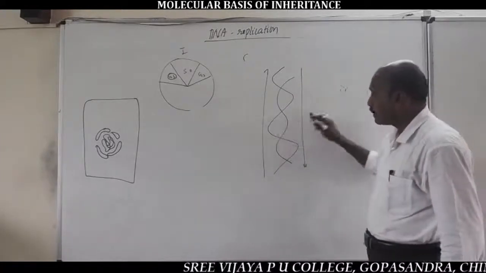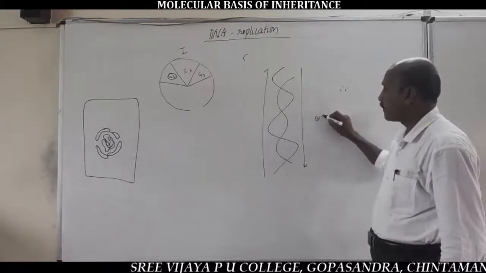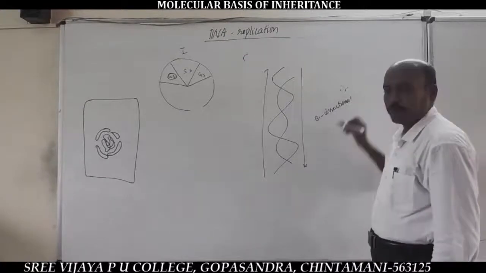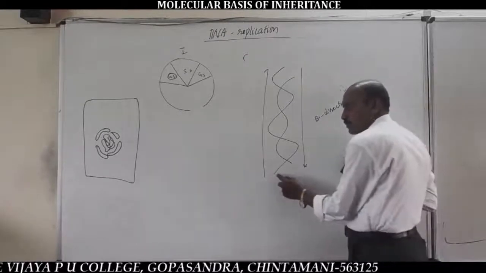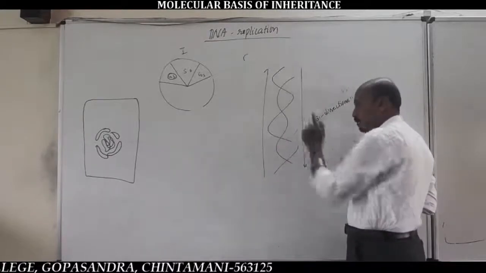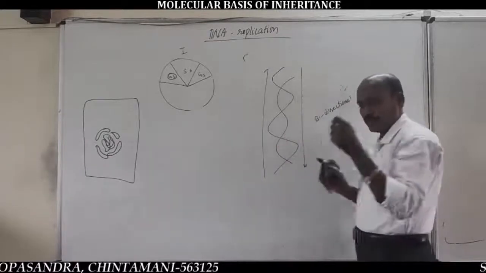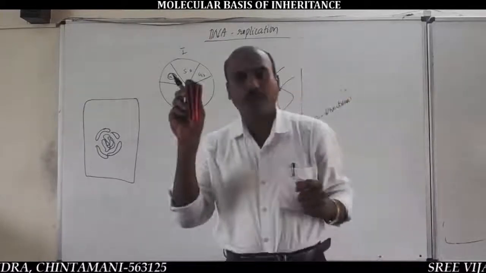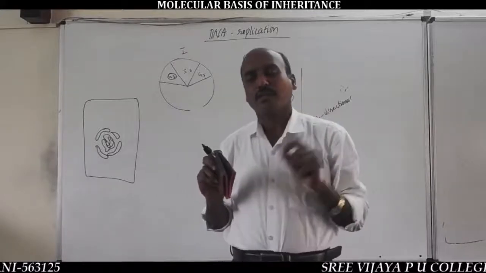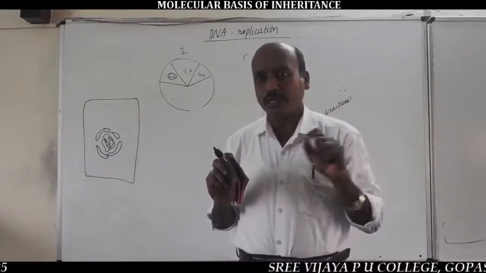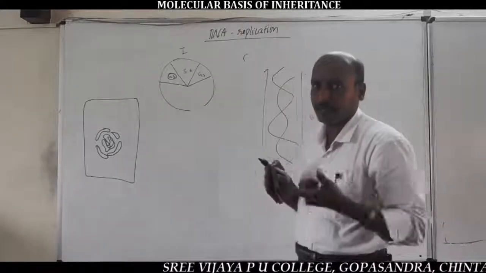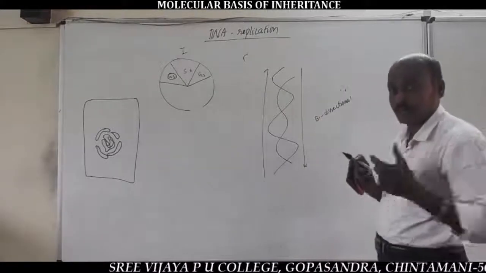The replication of DNA is a bidirectional process, because it occurs from bottom to top, in the upper direction, and from top to bottom in the downward direction, in opposite manner. So replication of DNA is a bidirectional process. It is not a unidirectional, multi-directional or tri-directional process. Important in different types of optionals.